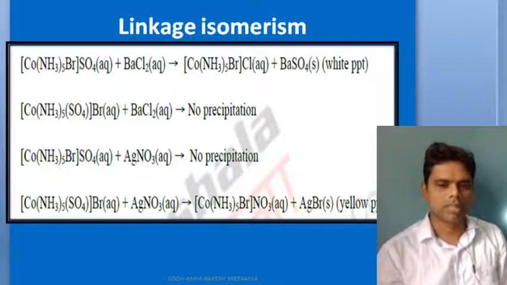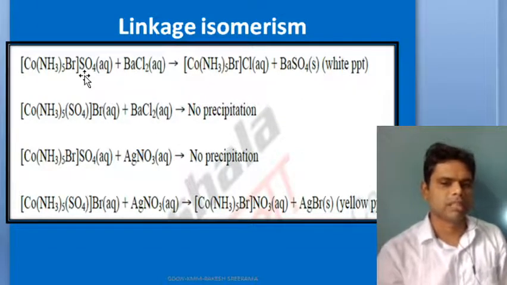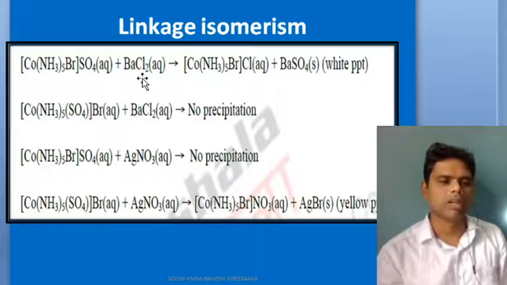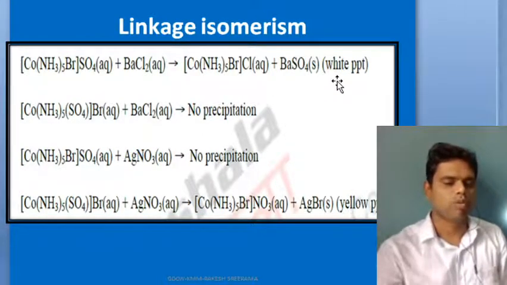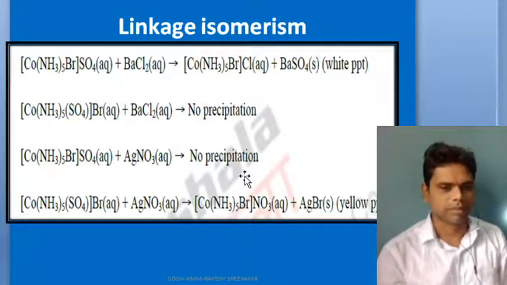So that's how the first complex, you can represent that chemically also, write that equation. The first complex, having aqueous solution with sulfate ions, on reacting with Ba2+ from barium chloride produces what? Barium sulfate, a white precipitate. Whereas the same solution, if you treat with silver nitrate, no precipitate is formed.